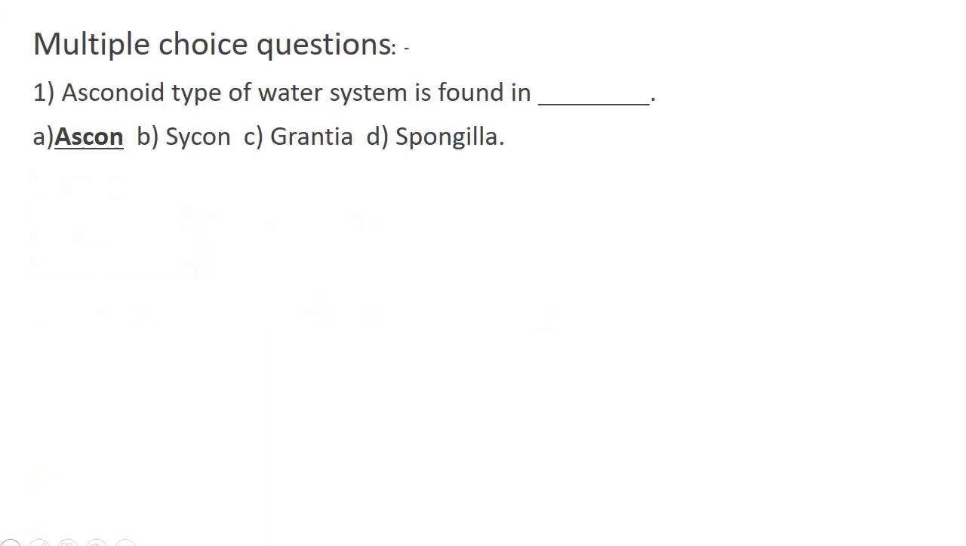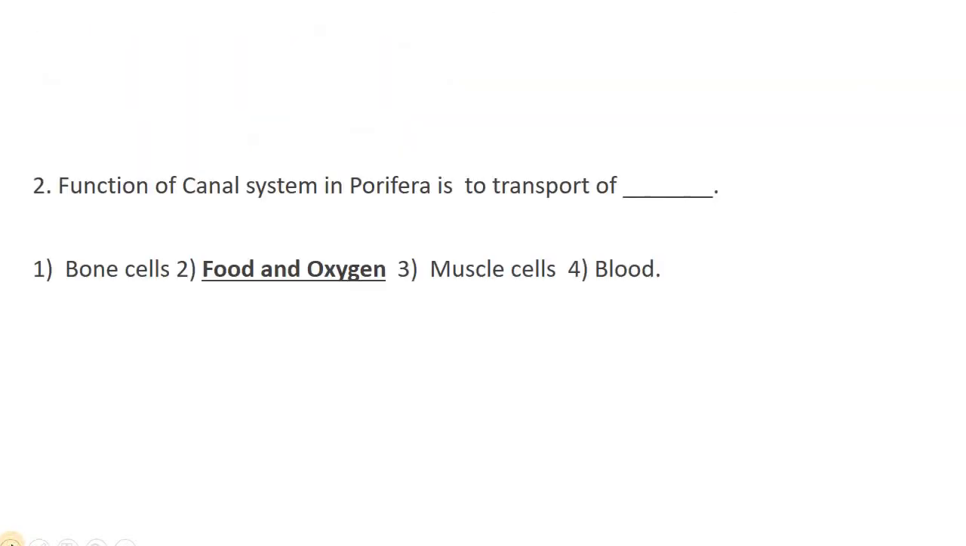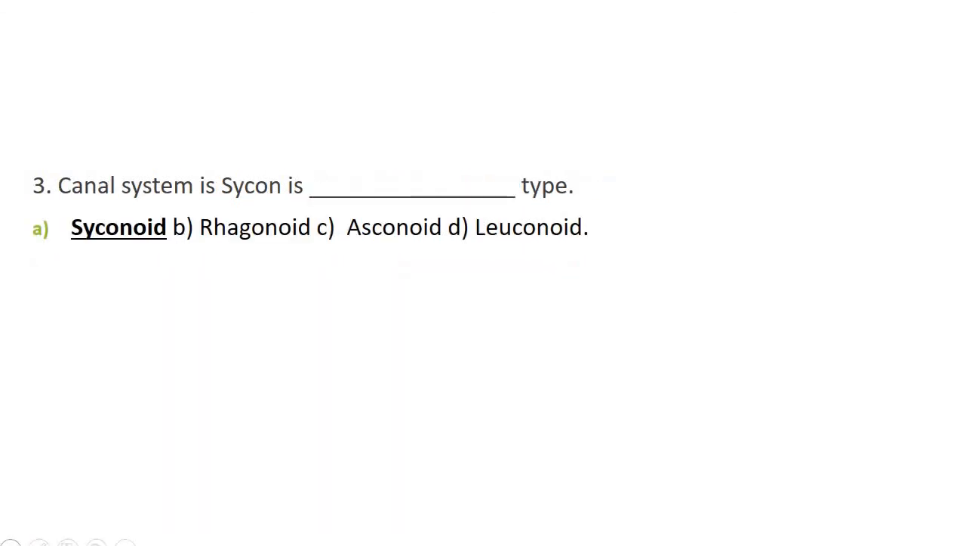Now in multiple choice questions, the Asconoid type of water canal system is found in Ascon. It's not found in Sycon or Grantia or Spongilla. Another question: the function of canal system in Porifera is to transport food and oxygen. It's not bone cells or muscle cells or blood. The canal system in Sycon is Syconoid type. It's not Leuconoid type or Asconoid type.